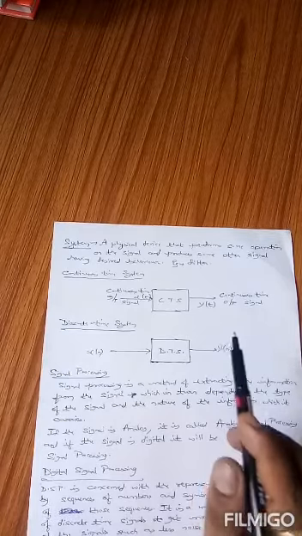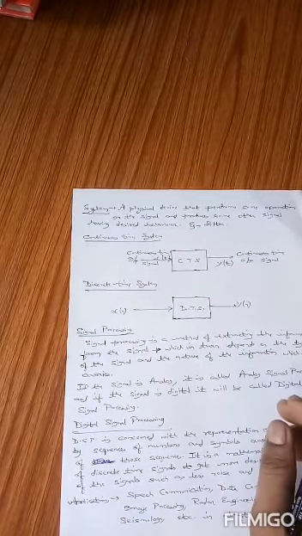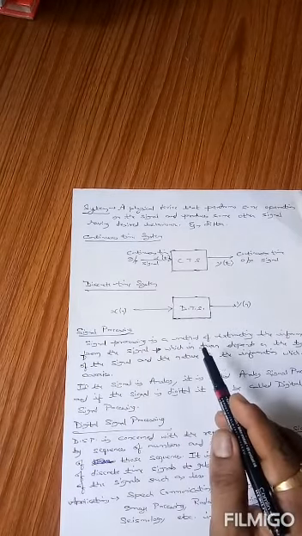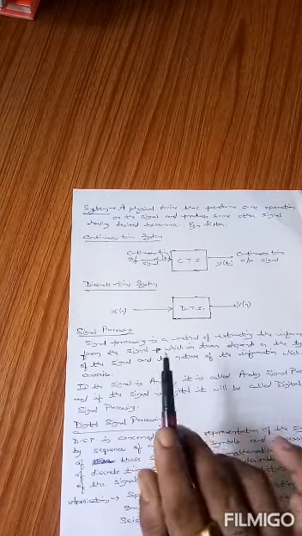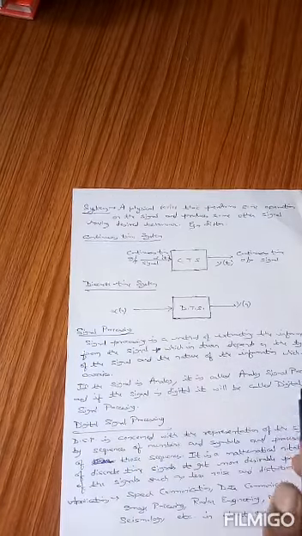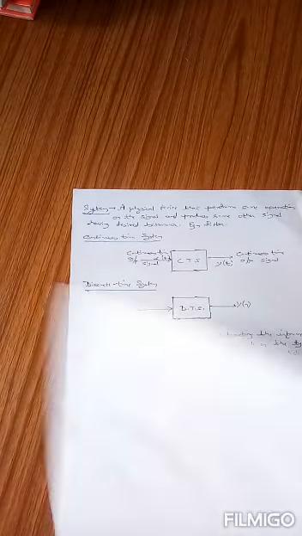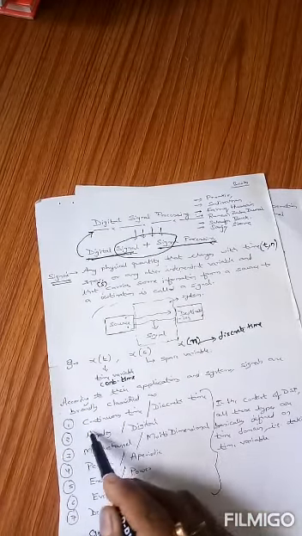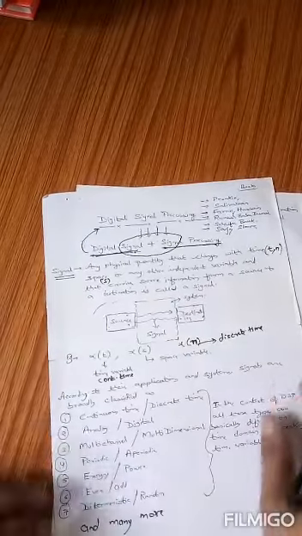Now come to the next question. We have to discuss first of all what is a digital signal, then a discrete time signal, and then we have to also understand what is signal processing and digital signal processing. As I have already told you, signals can be classified in various categories, and the most important classification is either analog or digital signal and continuous time or discrete time signals.